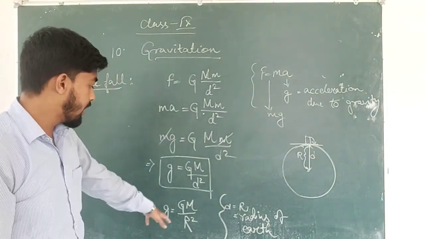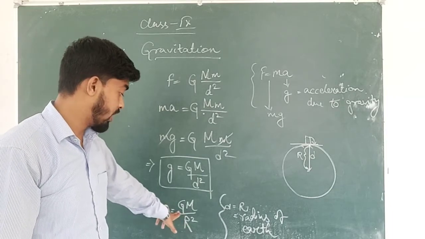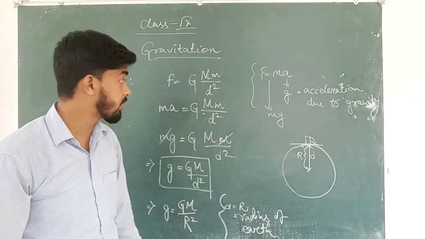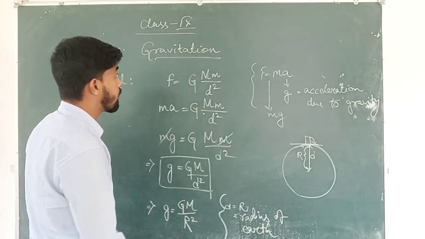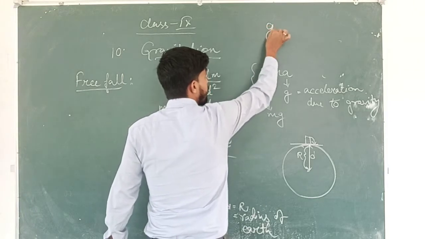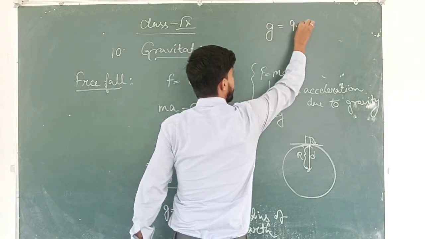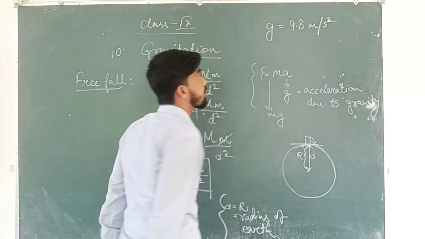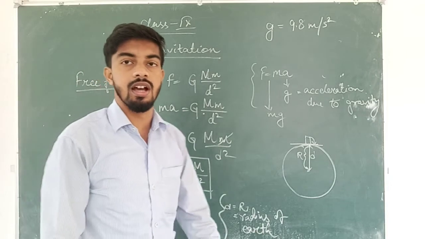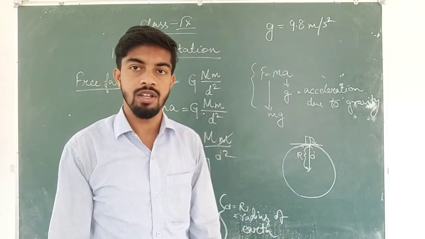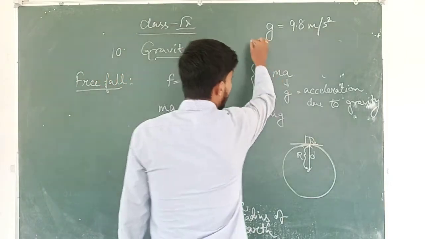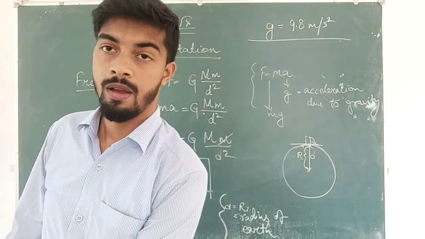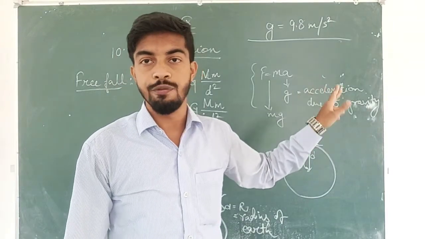And after using appropriate values for capital G, the mass of the Earth and the radius of the Earth, the value of small g comes as 9.8 meters per second square. This is the acceleration due to gravity, or the value of g for any object on our Earth. Now this value may differ.